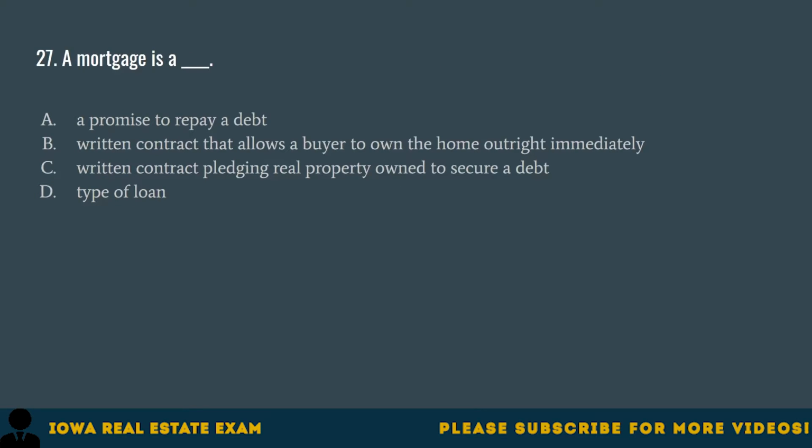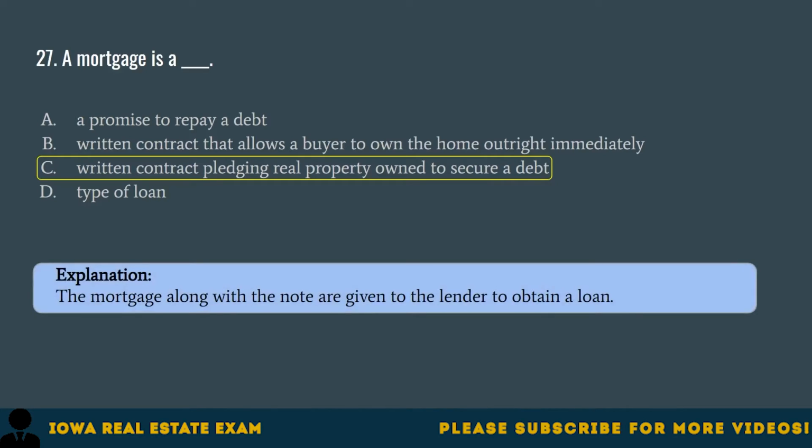Question 27. A mortgage is A. Promise to repay a debt, B. Written contract that allows a buyer to own the home outright immediately, C. Written contract pledging real property owned to secure a debt, D. Type of loan. The correct answer is C. Written contract pledging real property owned to secure a debt. The mortgage along with the note are given to the lender to obtain a loan.